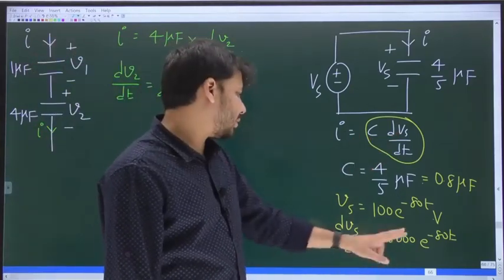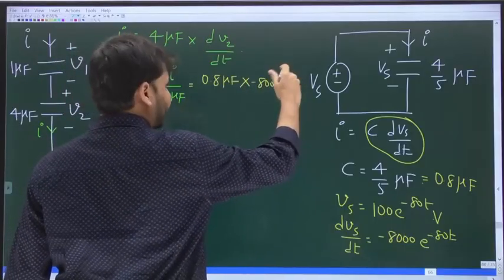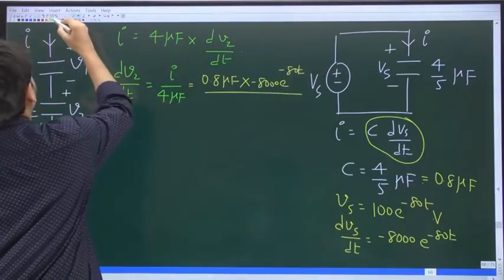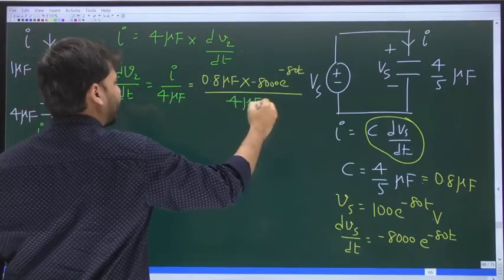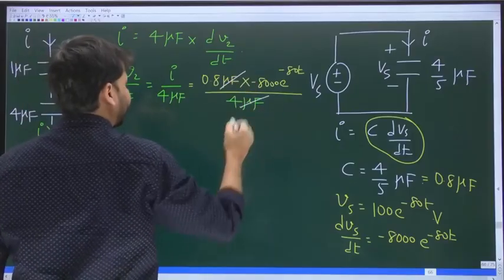dVs by dt is minus 8000 e power minus 80t, whole divided by the 4 microfarad. That's all. Now micro and micro will get cancelled.